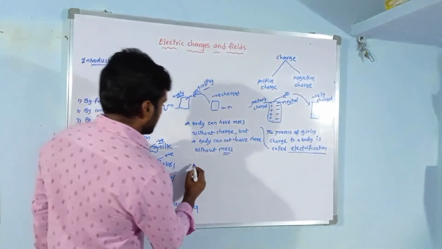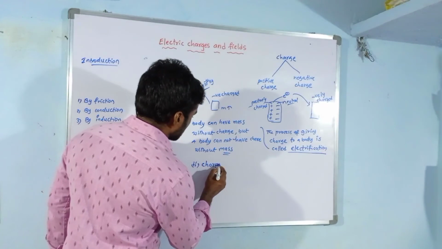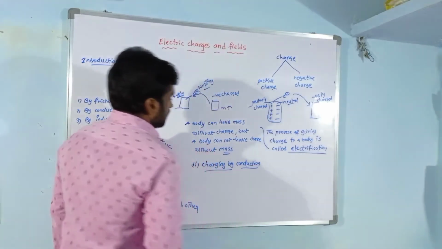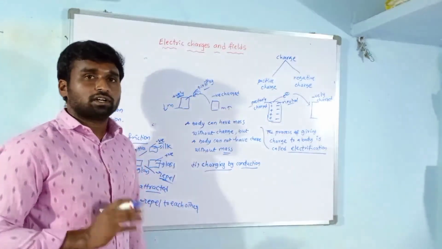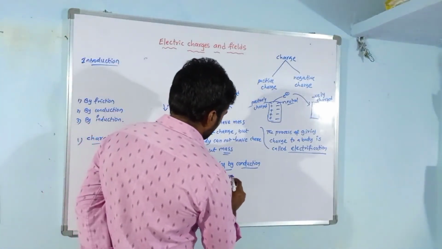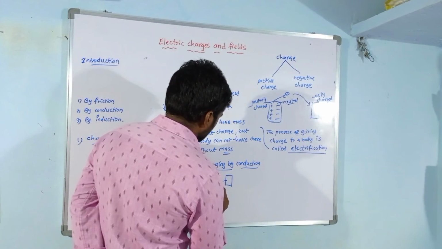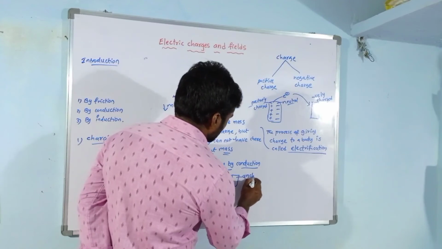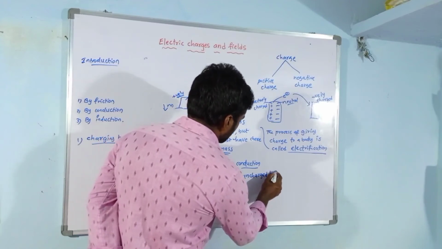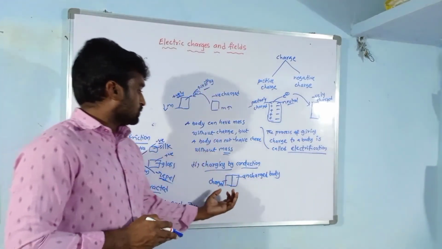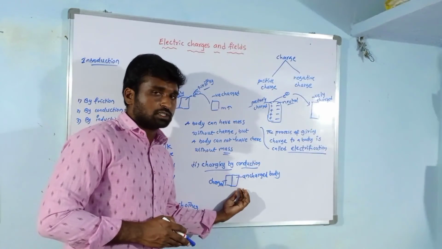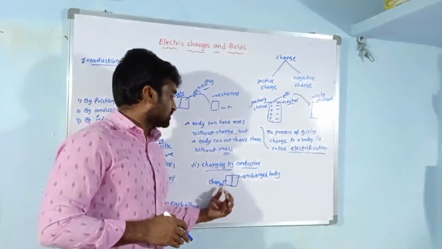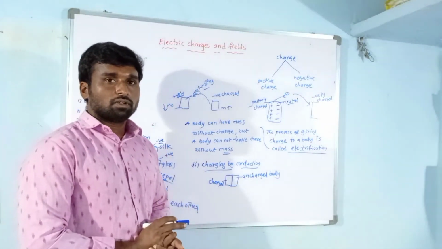Another one is charging by conduction. When a charged body is kept in contact with an uncharged body, suppose this is a charged body and this is an uncharged body, then when these two are in contact with each other, after some time this uncharged body becomes charged due to transfer of electrons from the charged body to the uncharged body. Are you getting my point?